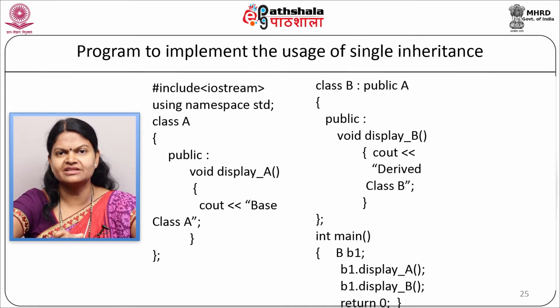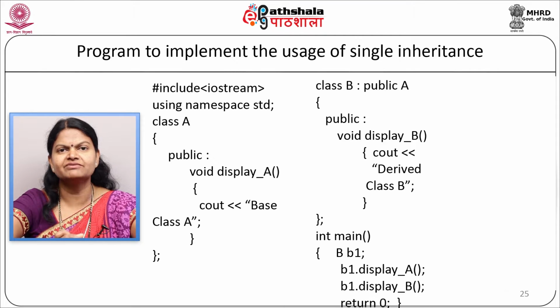Now let us define the derived class B colon public A. So here class A has been inherited in public mode. In the public section of class B, we will have one function, displayB. Here we will display the message as cout derived class. Our member function will end and our class will end. Now let us start with the main program.